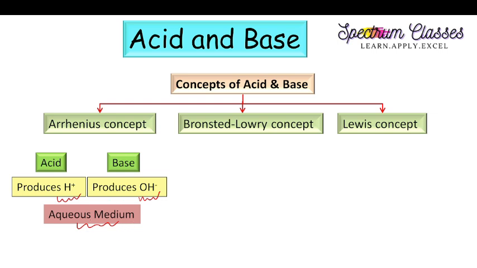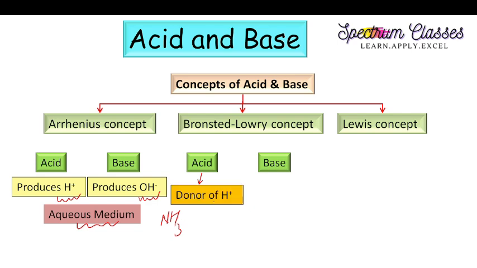Since it is limited to aqueous medium, some species which do not have OH minus ions, like NH3, are bases but do not produce OH minus ions. So this concept fails to explain that NH3 behaves like a base. So the next concept came into existence, the Bronsted-Lowry concept. According to this concept, acids are those molecules or ions which can donate H plus ions. Those are known as acids. Secondly, bases are those which can accept protons, H plus ions. So those are known as bases.